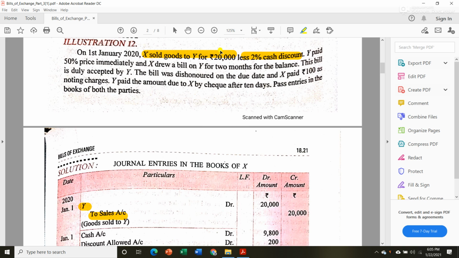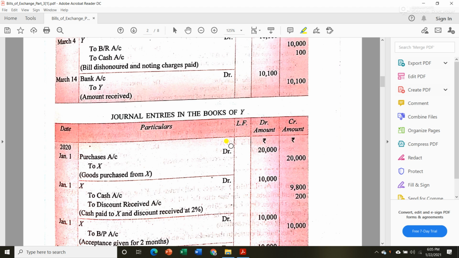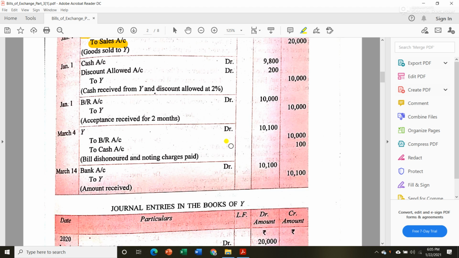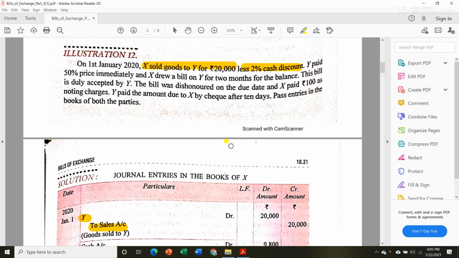X sold goods to Y for 20,000 less 2% cash discount. Then next they said that Y paid 50% price immediately and X drew a bill on Y.